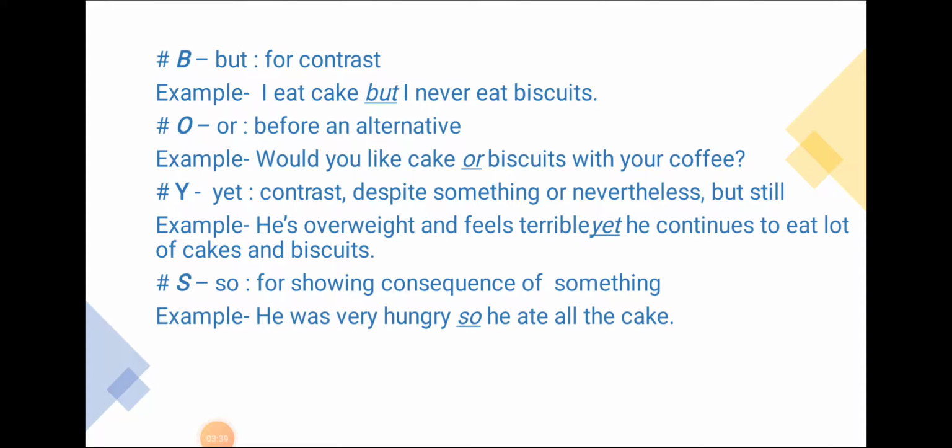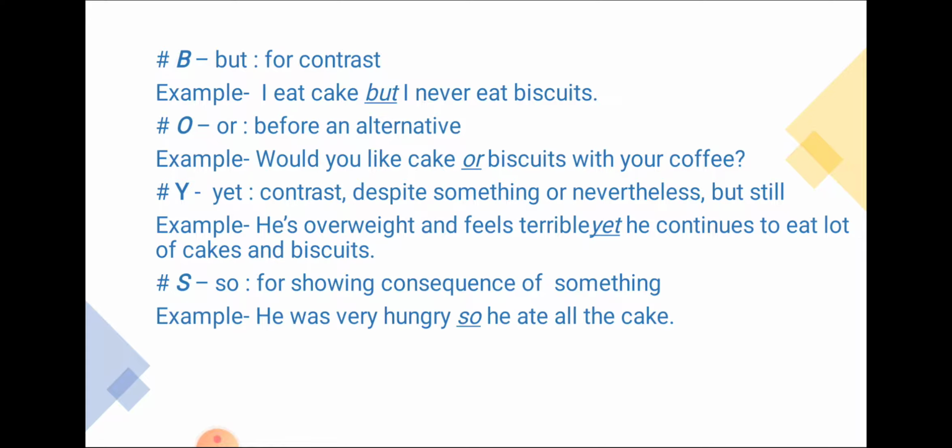B means but, for contrast. Here you can have an example like this: I eat cake but I never eat biscuits. In the previous sentence the person eats cake. In the next sentence he tells that he does not eat biscuits. So there is contrast, and but makes that clear.